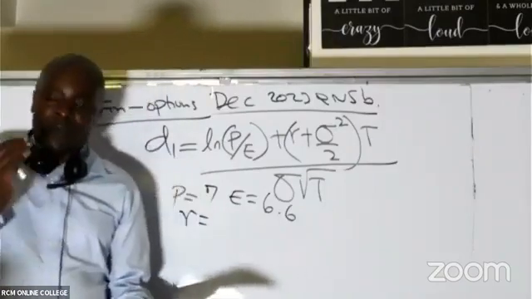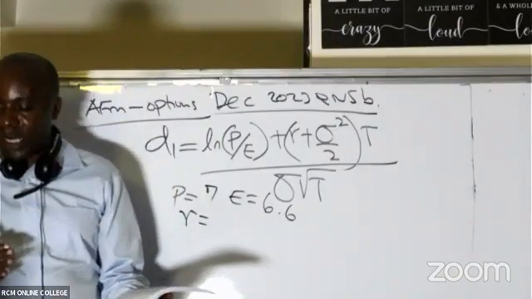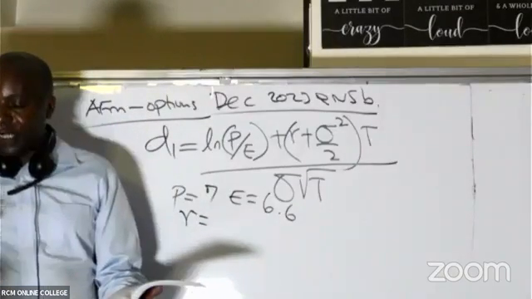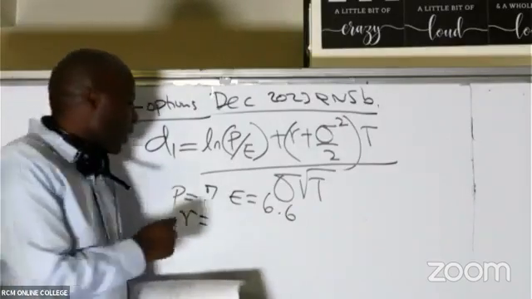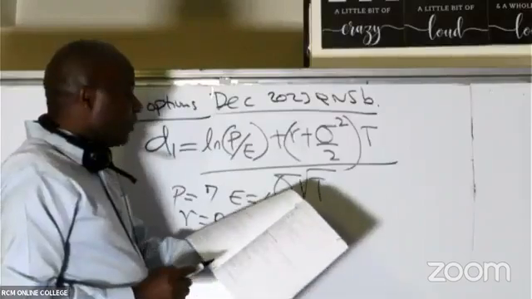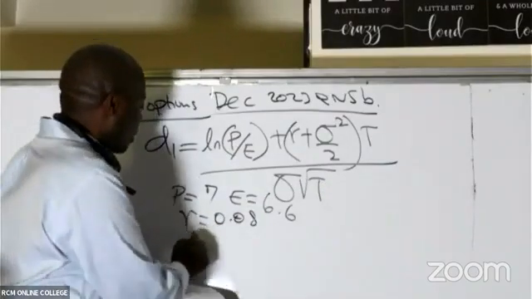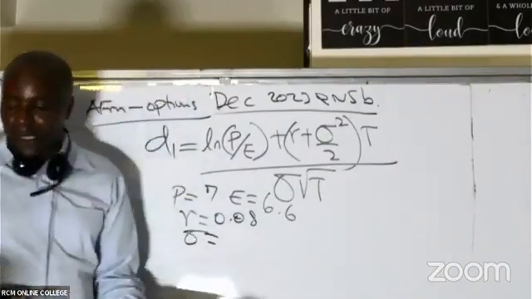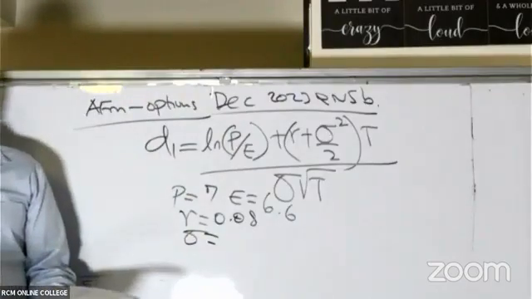Ladies and gentlemen, we know that R is the risk-free rate of return. Have they given me the risk-free rate of return? Risk-free, so we have here 8%. 8% is the same as 0.08. Have they given me, ladies and gentlemen, the standard deviation? Have they given me the standard deviation, these ninjas?